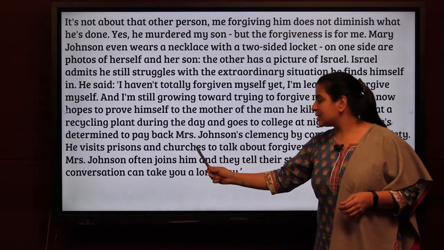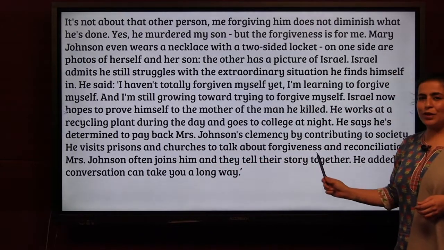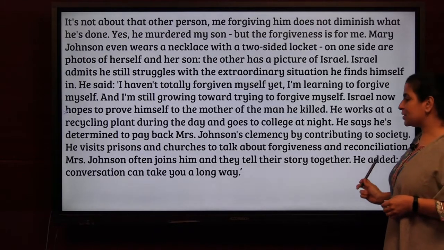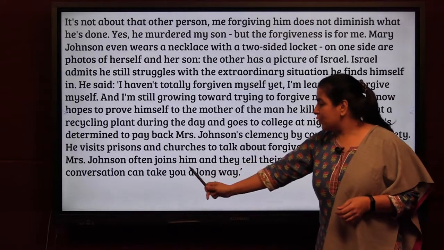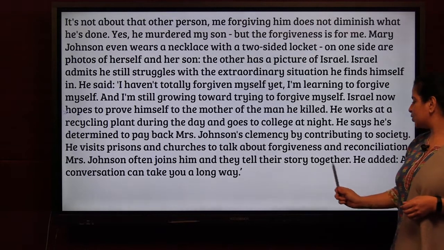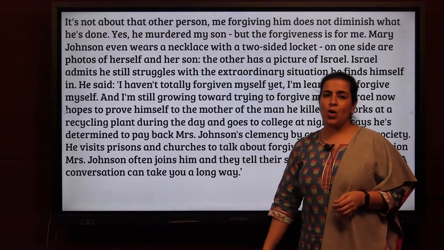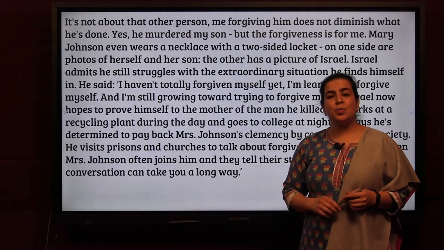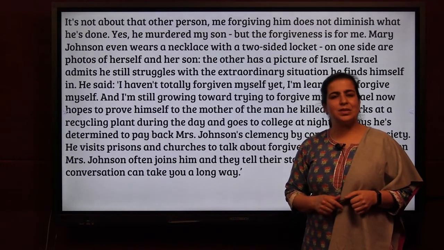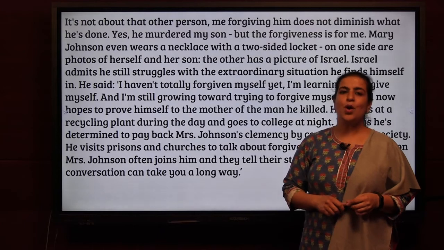He visits prisons and churches to talk about forgiveness and reconciliation. Mrs. Johnson offers to join him and they tell their story together. He added, a conversation can take you a long way. Now he goes to people and changes their thoughts. They tell their story and let others also follow them.